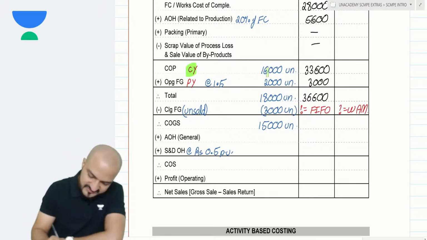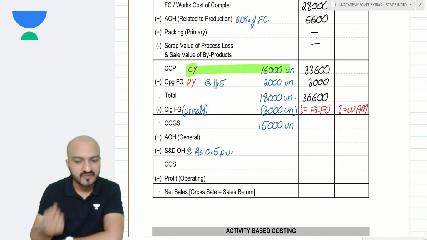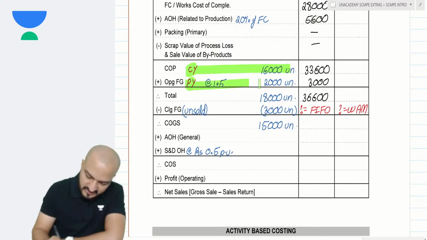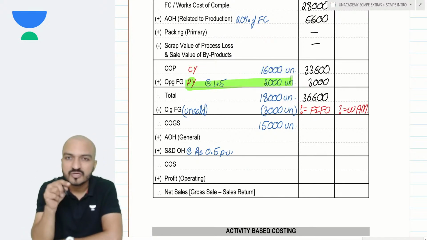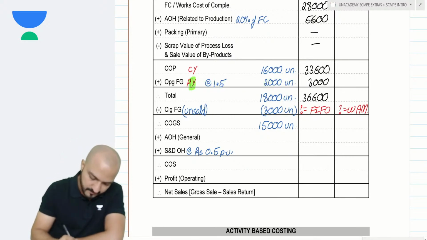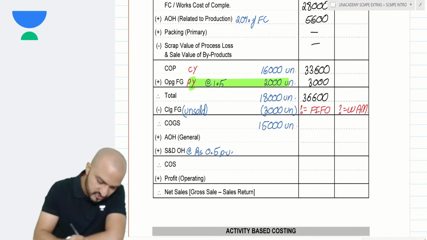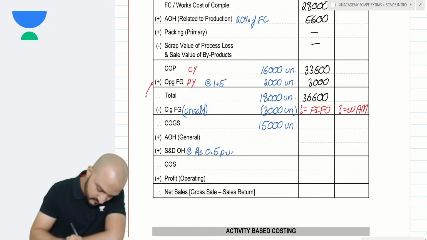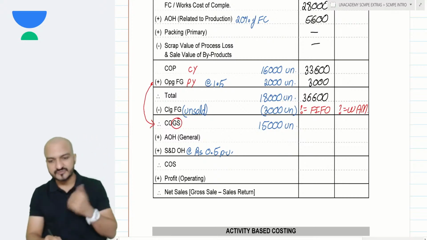Now current year units are produced in the current year and opening units are produced in the previous year. So when I follow FIFO method, it is assumed that previous year units are sold out first. So these previous year units become goods sold first.